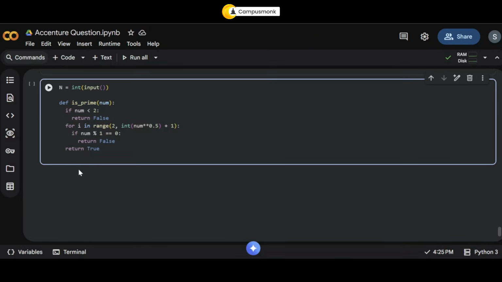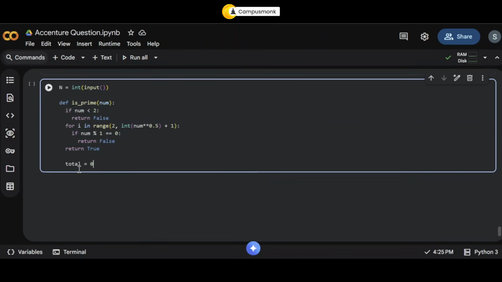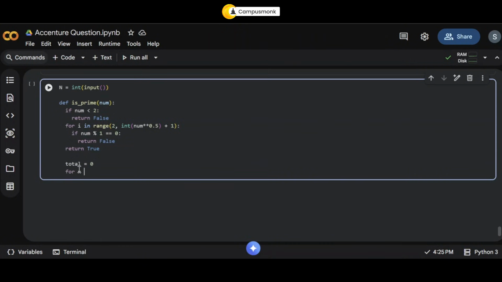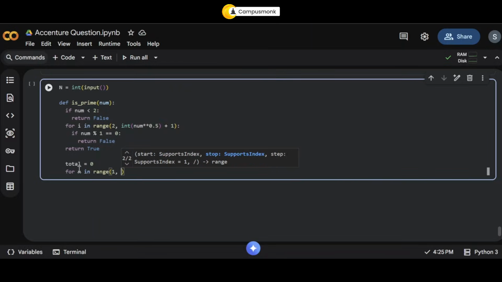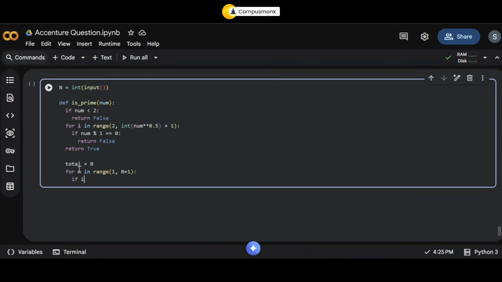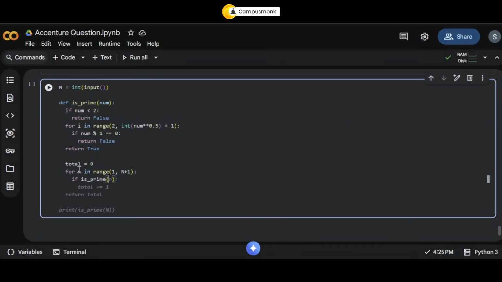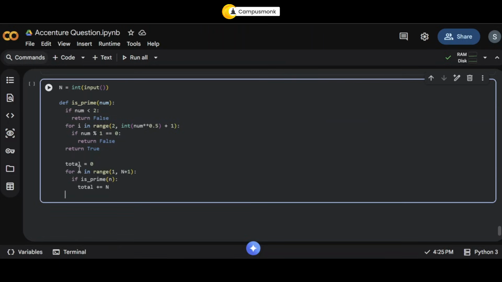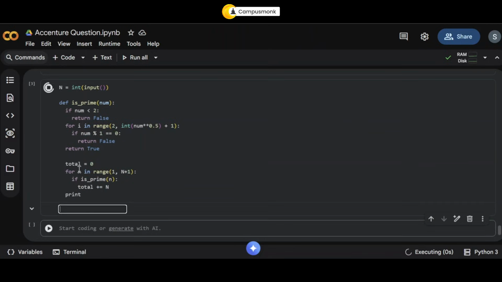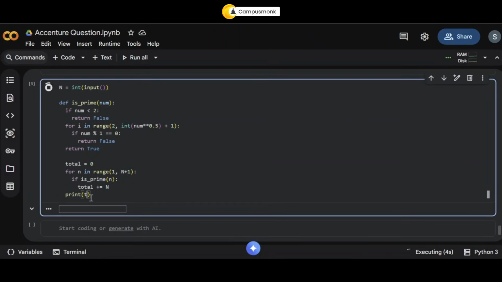Okay? Now, once this part is done, you have to keep track of something called total, right? You need to know what your total is because you're calculating the sum. Now you're going to run this loop for n in the range. What will be your range? It says from 1 to n, right? n means n is included, so you have to keep 1 extra, so n plus 1. Then you call the is_prime helper function that you just wrote, and you pass your n. If that's returning true, just increment total with n. That's it. And finally, you're just going to come out of all of this and print your total.